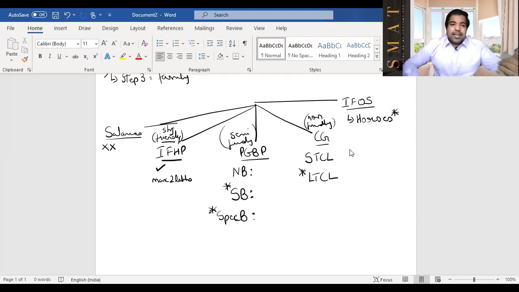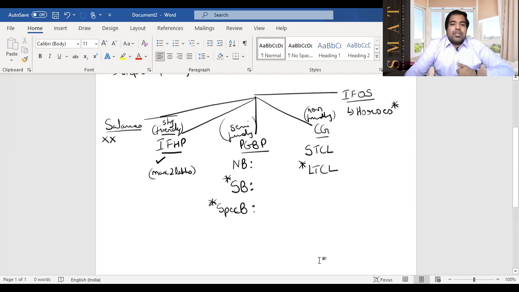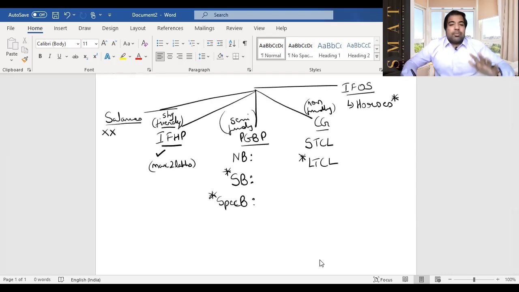So can they go to any head? Yes. But is there a capping? Yes, there is a capping of maximum 2 lakh worth of blood they can take from other heads. That is salaries done, IFHP done. Let's go to PGBP. Guys, PGBP, as you know, is a semi-friendly head. So first up, let me clarify that speculative business and specified business have unique blood. If they can't go within the family, why will they go outside? So these two can't go even outside.